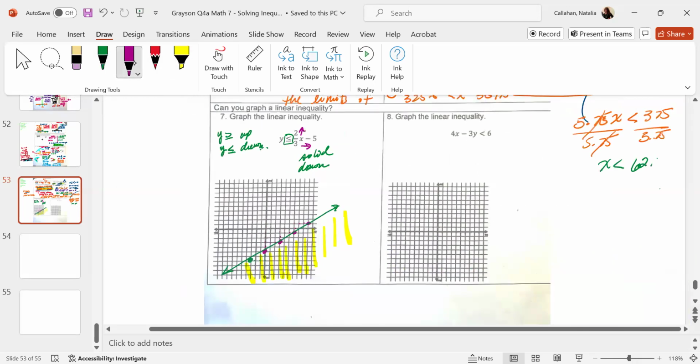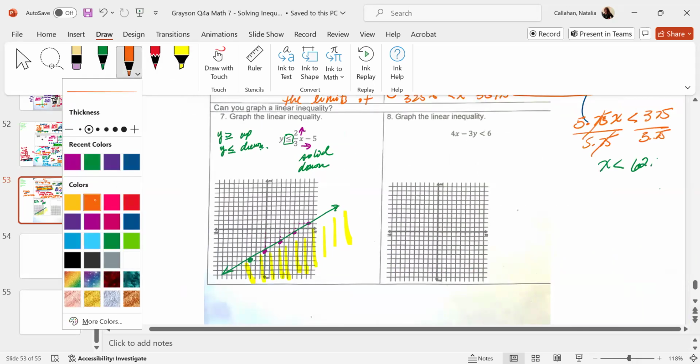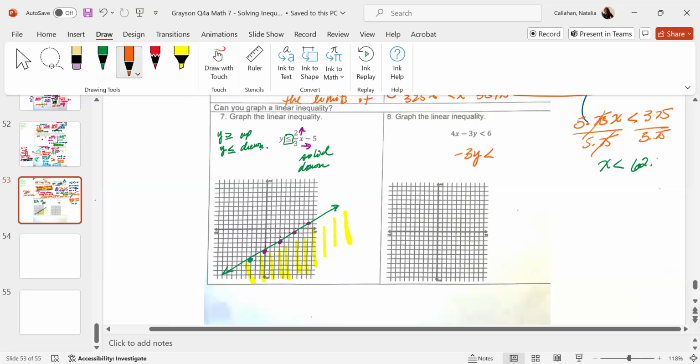You gotta solve for Y, correct? Explain how you will solve for Y. Do you move the -3 under the -4? Is that what you do? If you need to solve for Y, how do I get Y by itself? What do I need to move? 3. Nope, can't move the 3 without the 4. Gotta get rid of the 4 first. Subtract the 4x on both sides. Then divide it by -3.